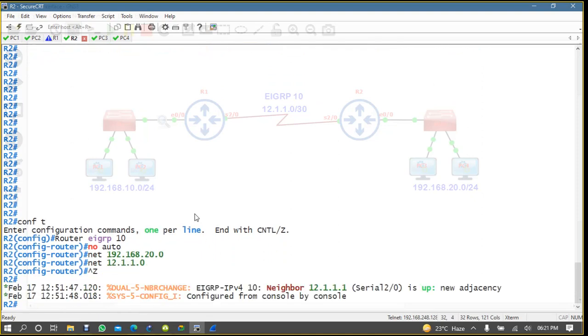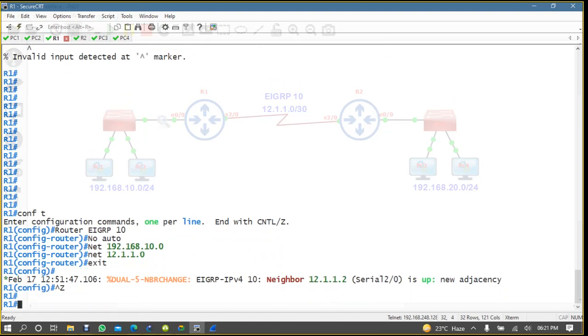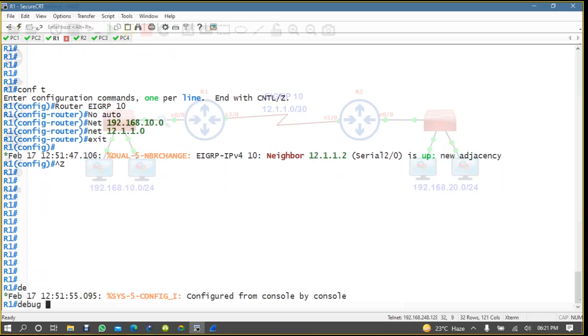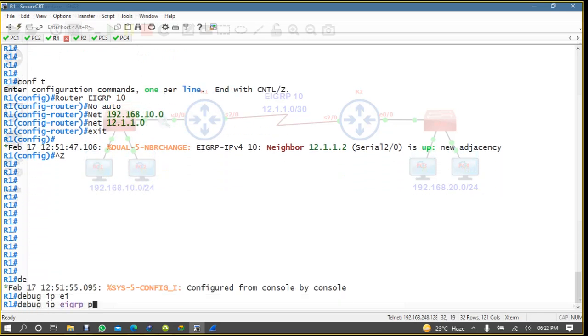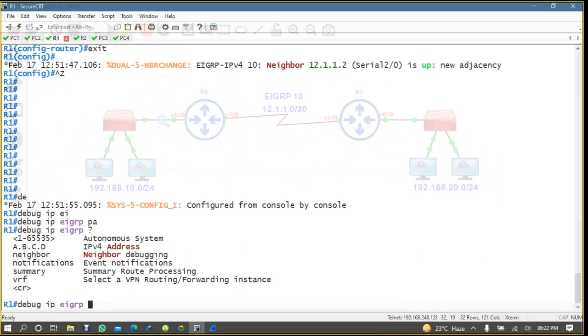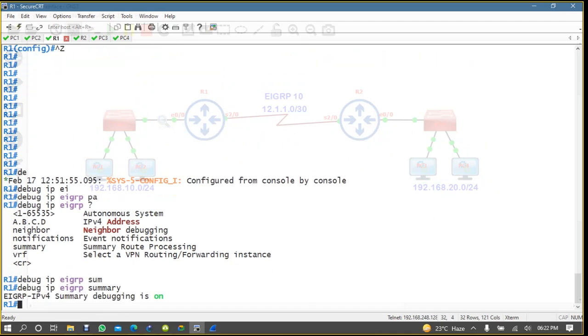That's it. Okay, now you see that neighborship is up here, right? Okay, so here we have one command like debug IP EIGRP packets or summary. Okay, let's type summary and then debug EIGRP.